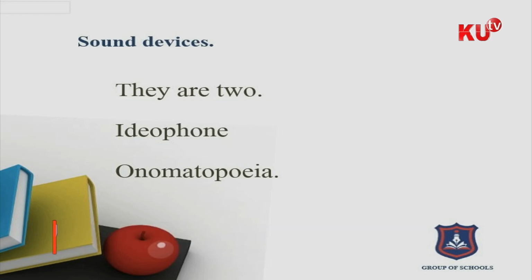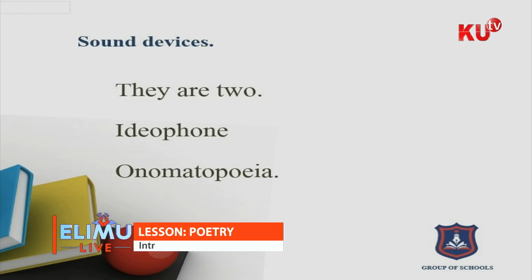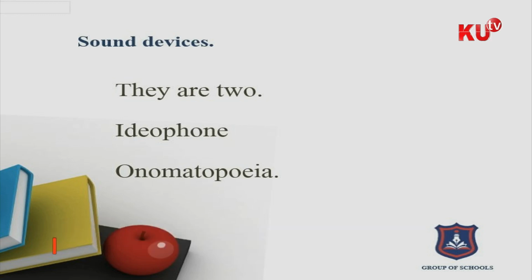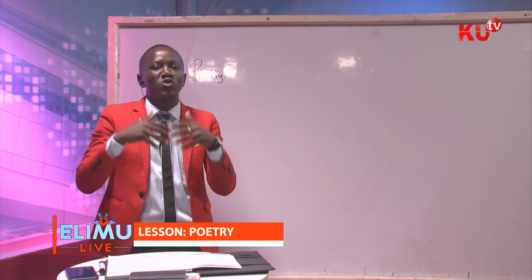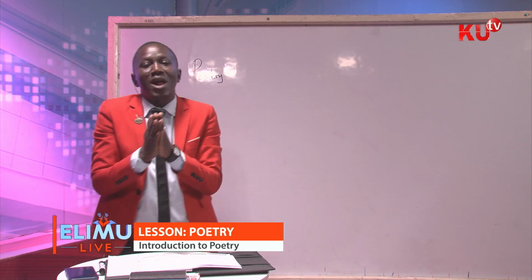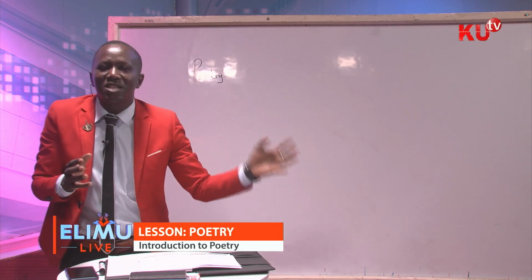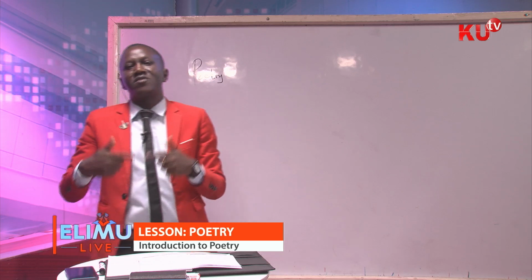And the second sound device is ideophone. So we have two main sound devices, boys and girls. The first sound device is onomatopoeia. The second sound device is ideophone. In a case where you are given a question asking you to give more than two sound devices, then you are allowed to bring in the sound patterns as sound devices.